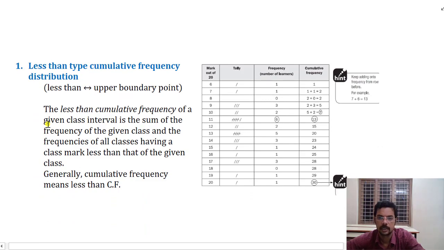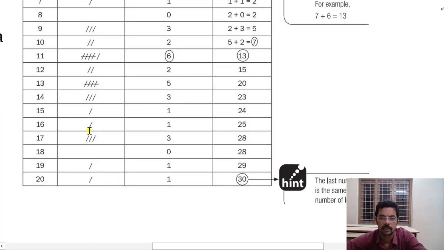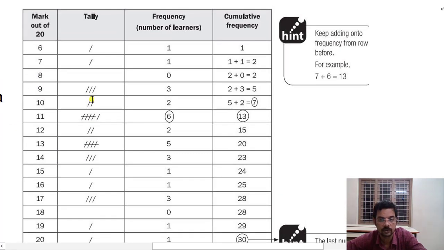So this is an example of a less than type cumulative frequency, and this table contains almost everything. Say the marks of 30 students were taken together and classified. How many students got 6 marks out of 20? There was only one tally, so the frequency is 1.